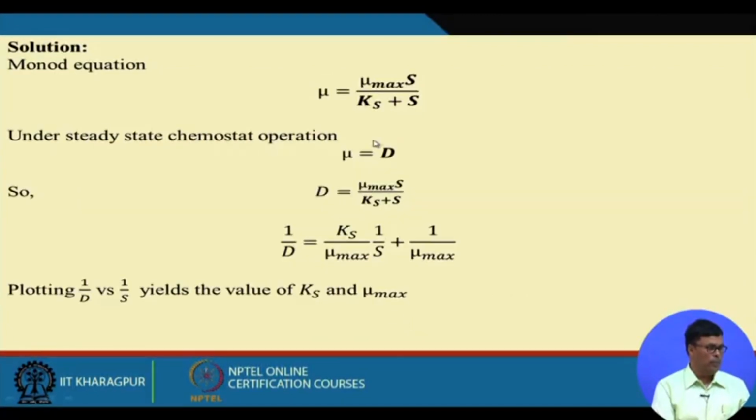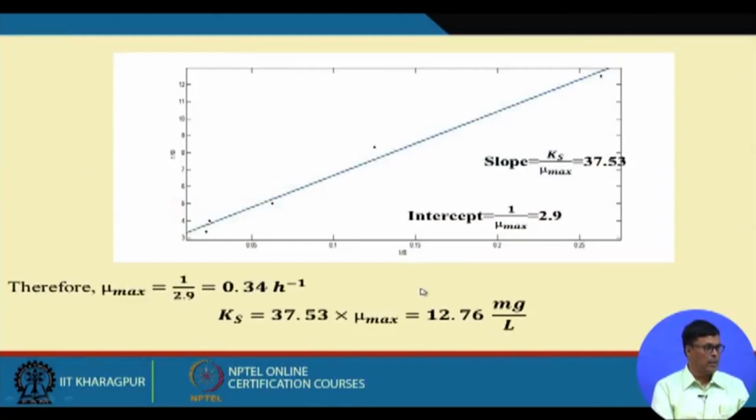Now in this equation, if we use the Monod equation, we can write it in the form of a Lineweaver-Burk plot. Mu equal to D, so I can write 1 by D equal to Ks by mu max times 1 by S plus 1 by mu max. Now if you plot 1 by D versus 1 by S, from the slope you can find out Ks by mu max, and from the intercept we can find out 1 by mu max. So we have calculated mu max and Ks.